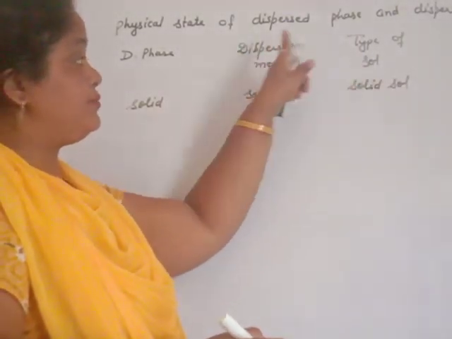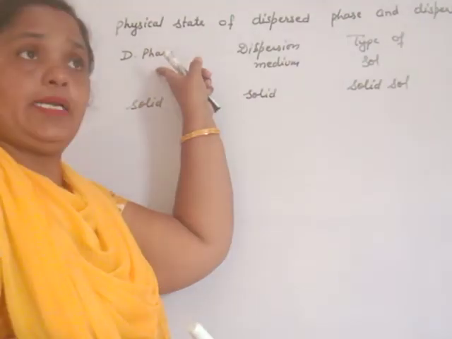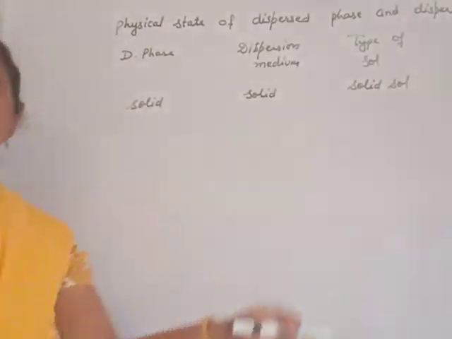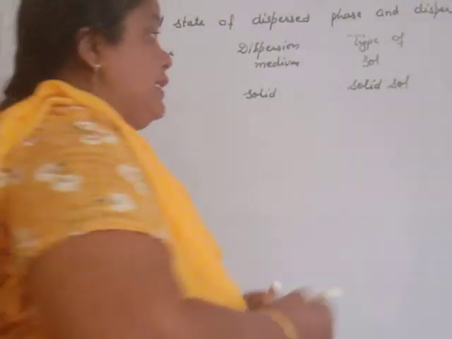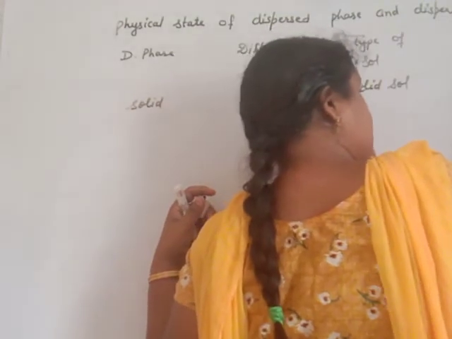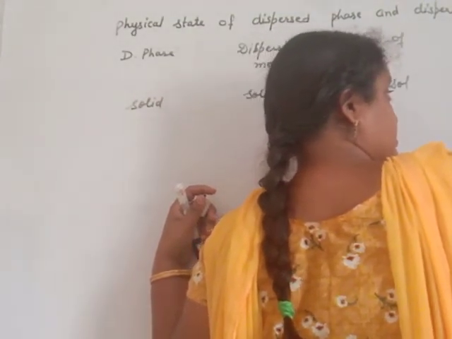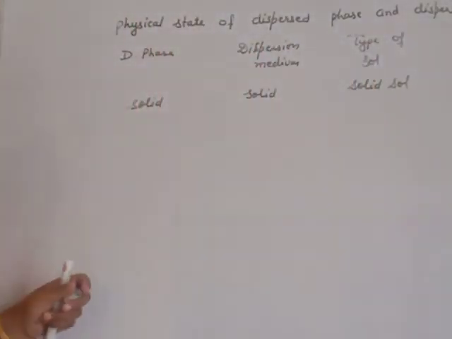Glass is solid, in large amount, and the color that we add in the glass is also solid, and this color is not dissolved in the glass. It will only disperse. The example is colored glass.